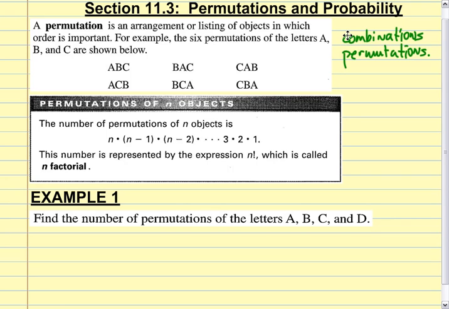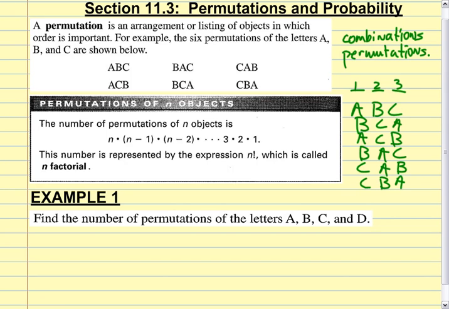It certainly does, right? Let's just say A, B, C. Let's say that that was first, second, and third. B, C, A, that's a different one, isn't it? B came in first. We could also have A, C, and B. That's a different one, right? We could have B, A, and C. We could have C, A, B, and C, B, A. Those are all different possibilities because order matters. That is permutations.